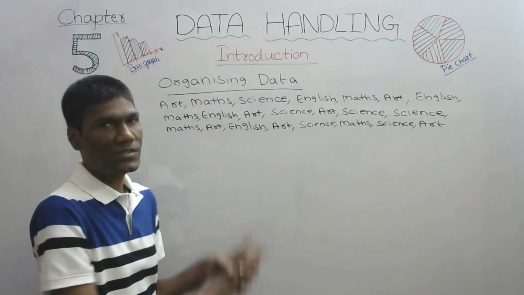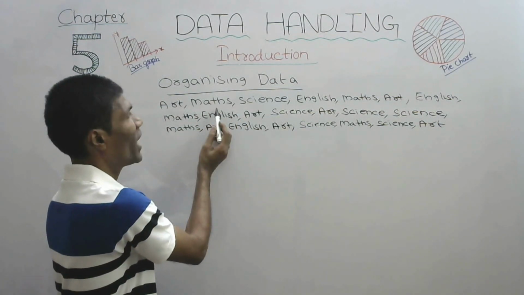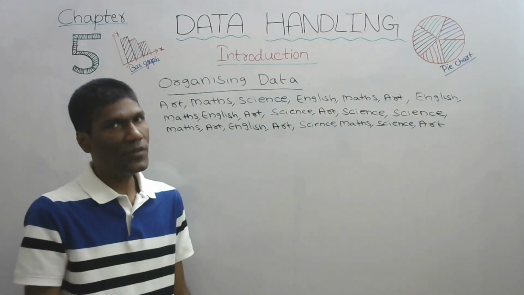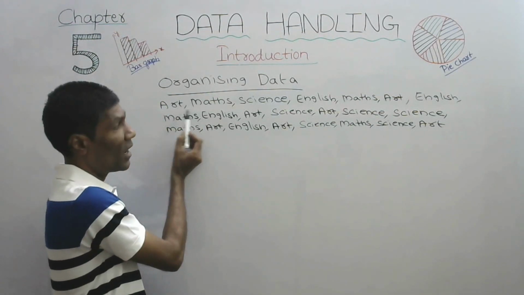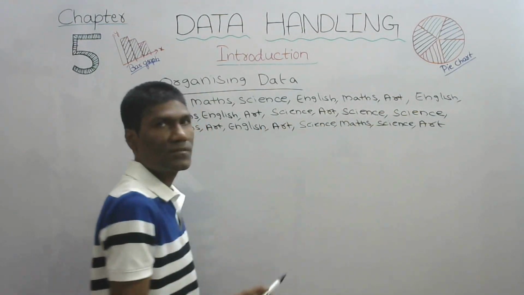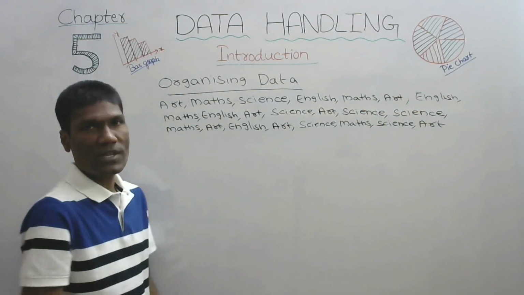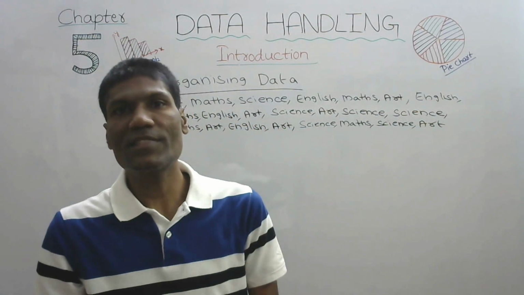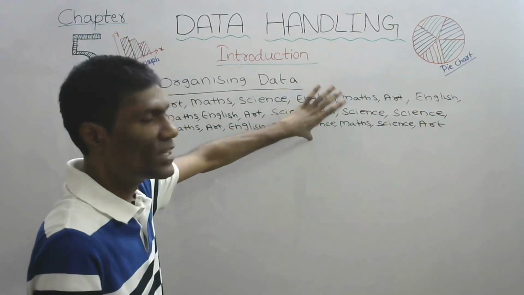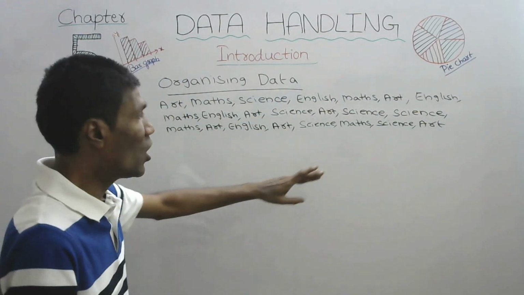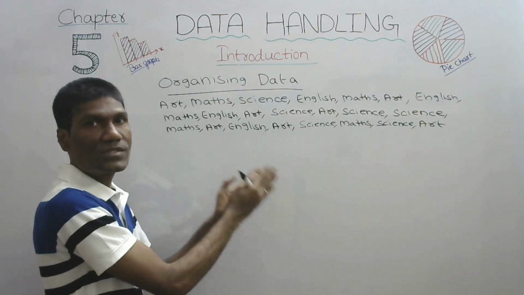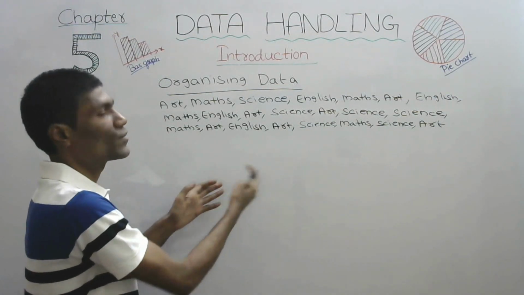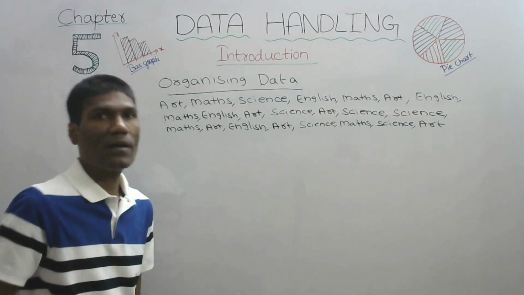Now the subjects are listed here, like art, maths, science, English, different subjects. If we observe, this art came here and it is repeating somewhere else, one more time, many times. But how many times did it come, and what is the purpose? We cannot understand anything by just seeing this raw data. Now what we will do is organize this in a tabular format so that it can be useful. Let us see how to organize the data.